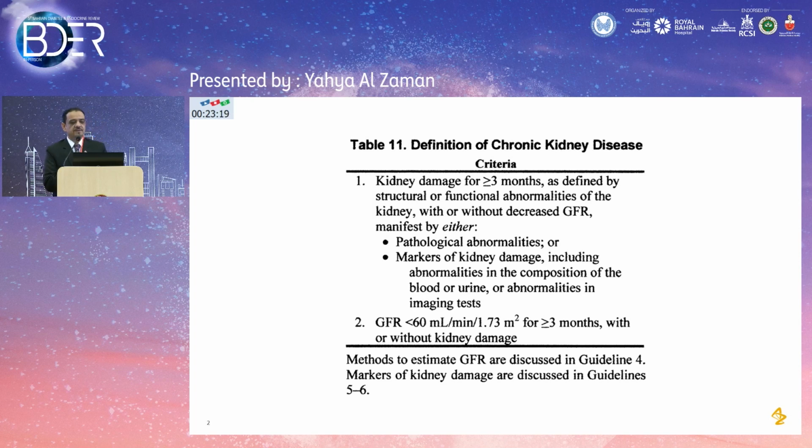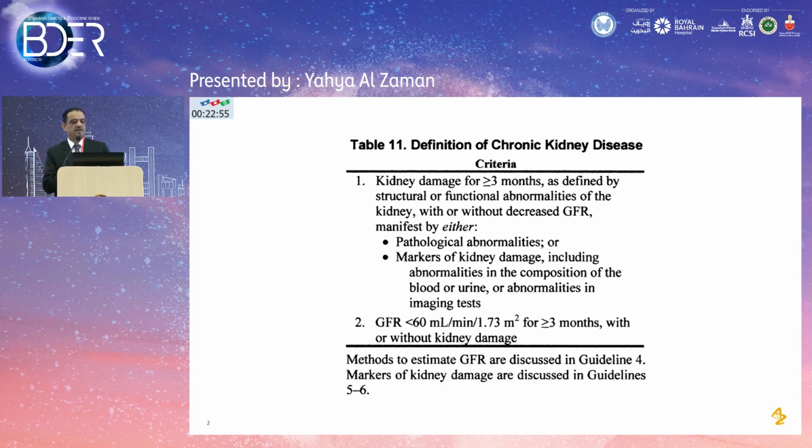This is just the basic definition of chronic kidney disease. We have to know the definition of chronic kidney disease. Most of you know this, just a reminder. To define CKD, you need 3 things. You need a duration of 3 months. The 3 months is given only for chronicity, so you need 12 weeks of time to establish chronicity.